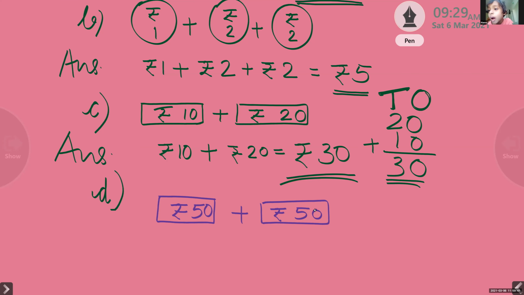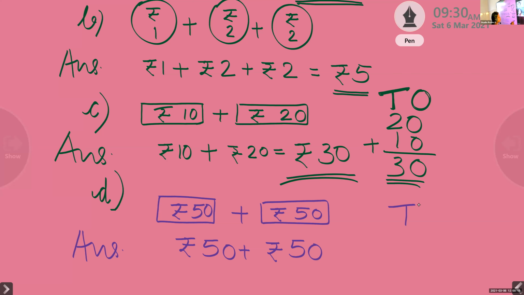Rupees 50. You can see 2 notes of rupees 50. Now let us add the 2 notes, add the numbers. Here we have rupees 50 plus again rupees 50. The number written on the note is 50. There are 2 50s. Two two-digit numbers.